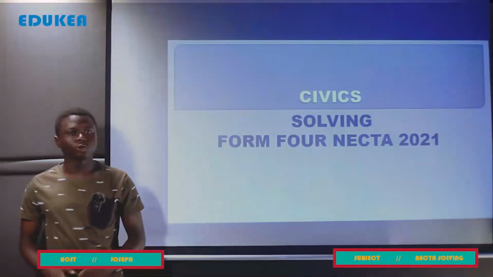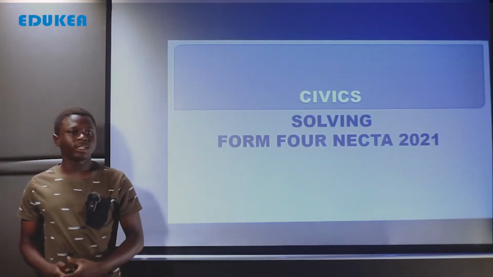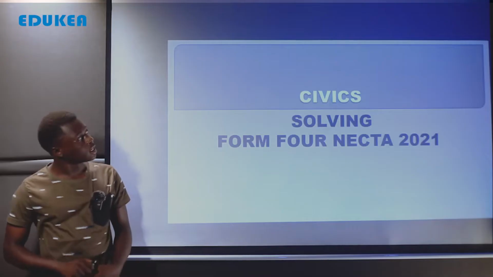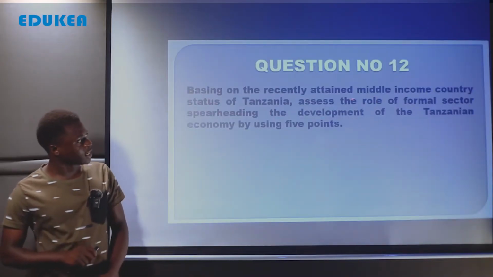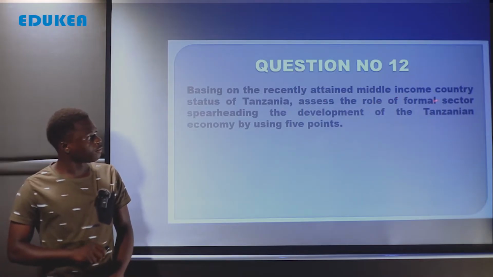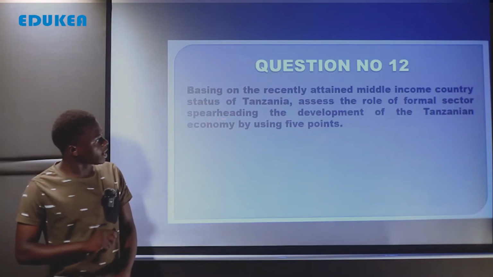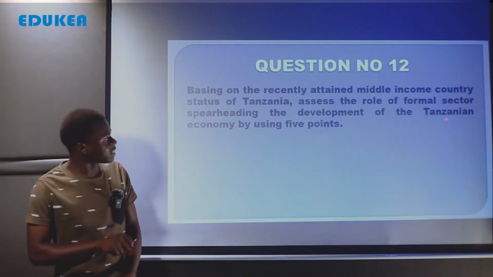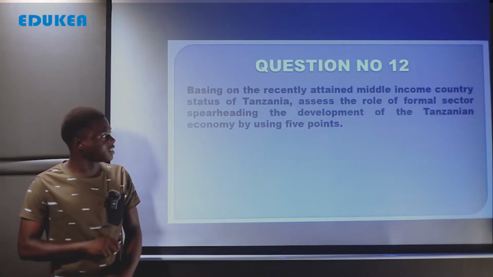And this time, we are going to solve a Civics Form 4 NECTA 2021. Our question is question number 12, which reads: basing on the recently attained middle income country status of Tanzania, assess the role of formal sector spearheading the development of the Tanzanian economy by using 5 points.